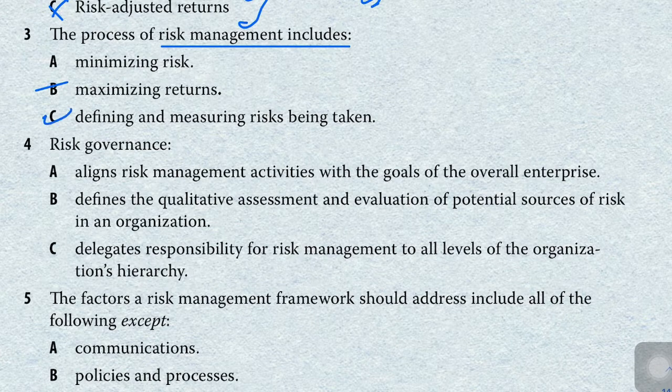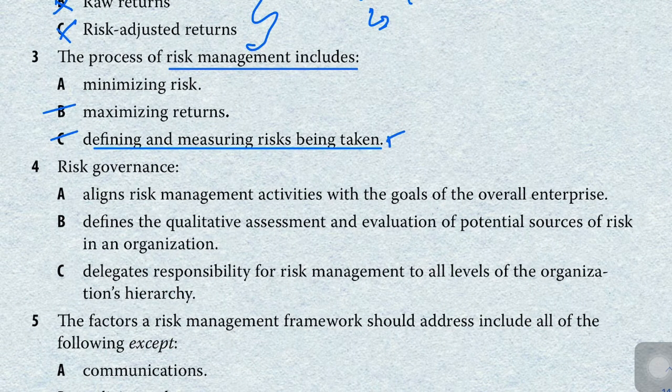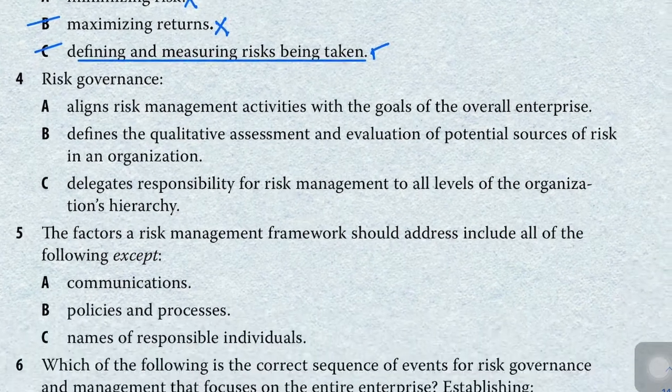Okay, what is risk management? Risk management is the process in which we measure the risk, how much risk we are taking, and we compare that with our risk tolerance, how much risk we should take. So the process of risk management is to define and measure the risk being taken. So option C is correct. The purpose of risk management is not to minimize the risk or maximize the return. These are not the core purpose of risk management. Okay, let's move to our next question.